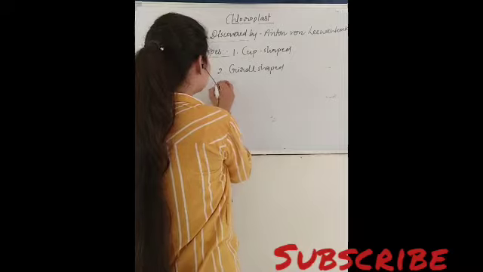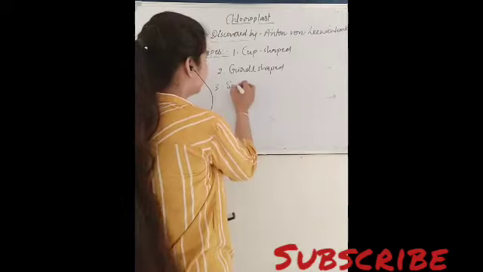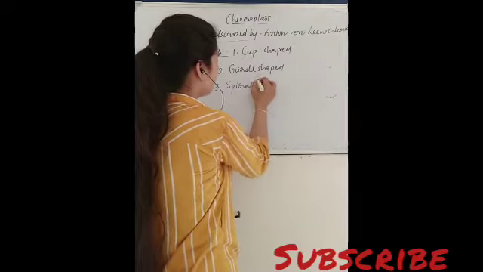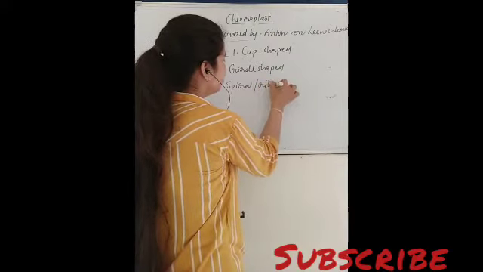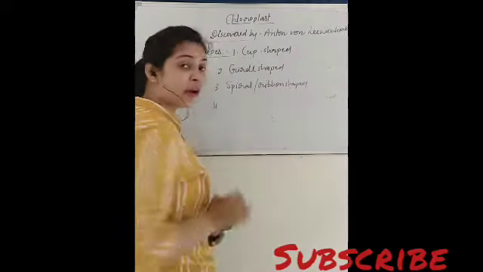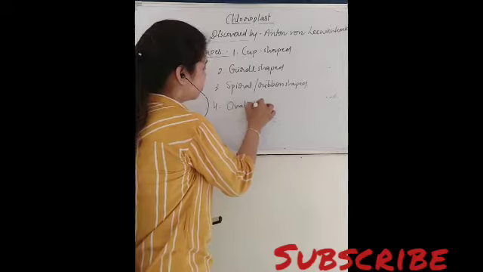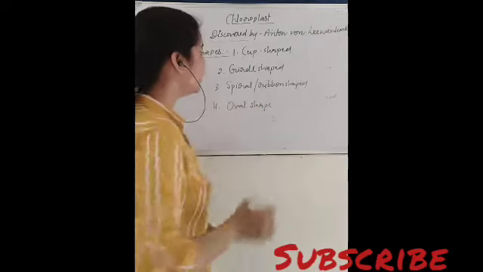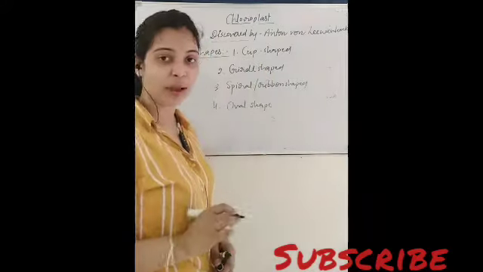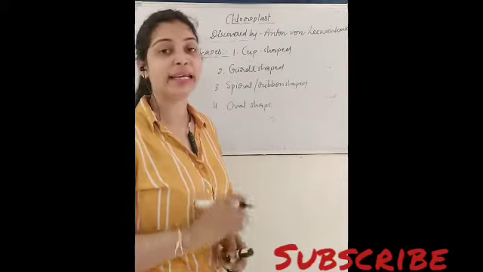Third one is spiral or ribbon shaped. And fourth one is the regular oval shape. So here the cup-shaped chloroplast is found in chlorella and Chlamydomonas.